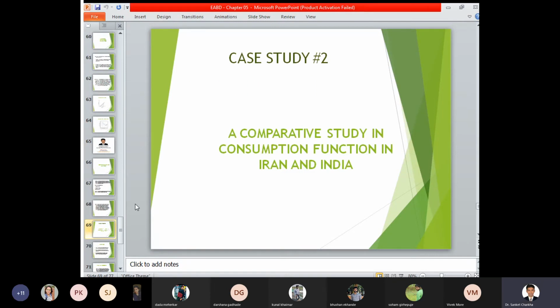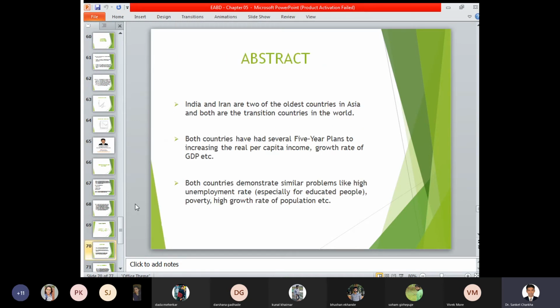Again, a case study for you, a comparative study of the consumption function in Iran and India. So homework for you: a case study comparing the consumption function. In the last lecture, I gave you a case study for MPS, marginal propensity to save, and the country we took was Germany, a comparison of Germany with respect to the impact on the European economy. Now, the second case study specifically focuses on the consumption function in Iran and in India.